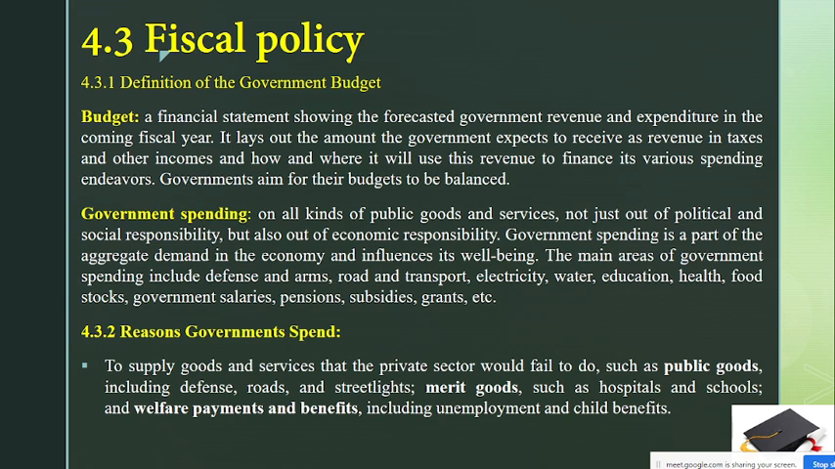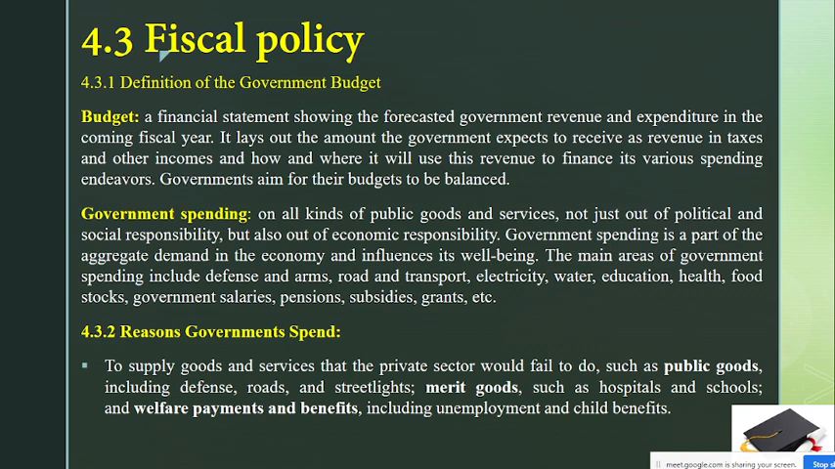Now, the next point is what is the reason for government spending? Number one, to supply goods and services that the private sector would fail to do. Sometimes the private sector fails to bring some kind of product which is mostly needed by the general public. So the government then takes responsibility and provides it to the public. For example, you won't see any private road. Every road is built or constructed by the government, because the private sector can't do that.